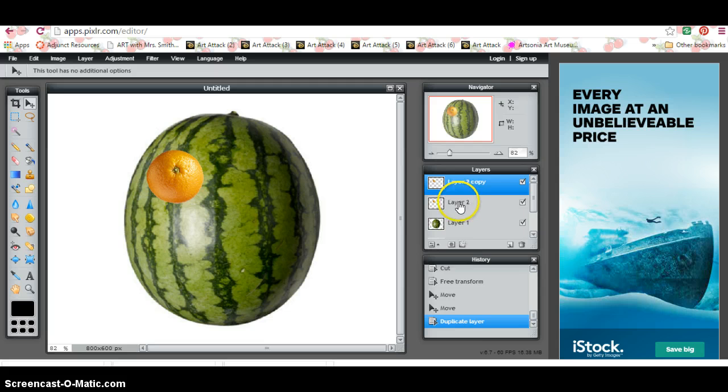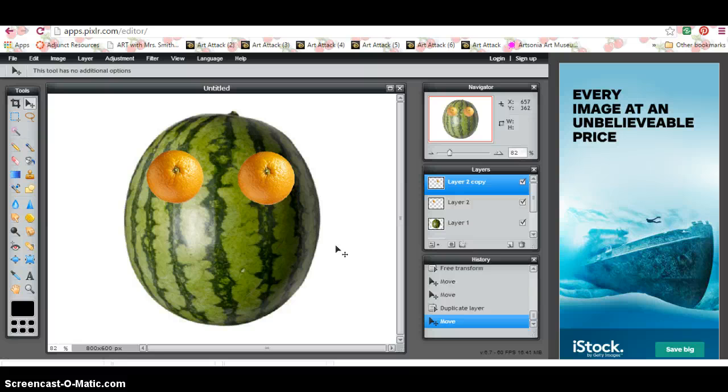Do you see how I've got Layer 2, which is my orange, and Layer 2 Copy, which is my second orange? I can go over here, make sure my Move tool is highlighted, click on my orange, and I have two oranges. And I had to do minimal work for that. Students love this trick and they will figure it out very quickly. So you want to make sure they know that. So you would continue to do this until you have something you like.